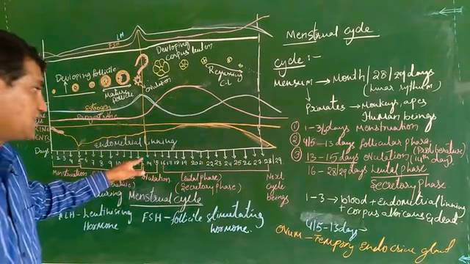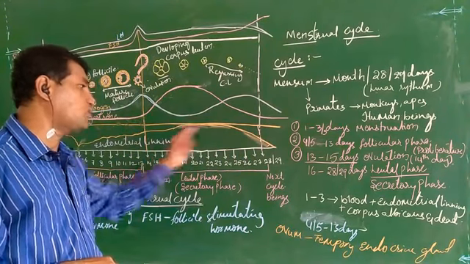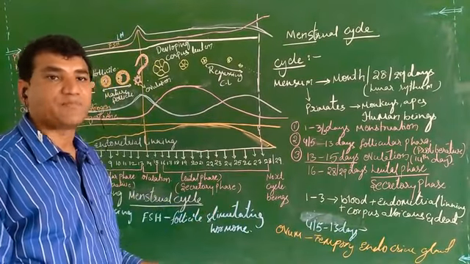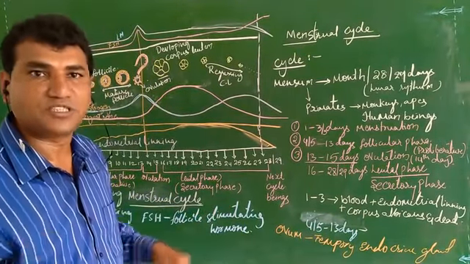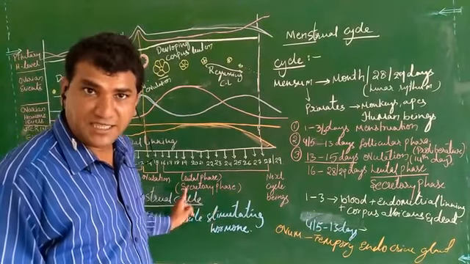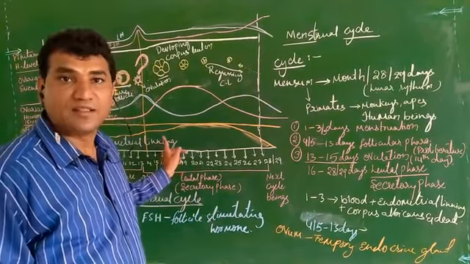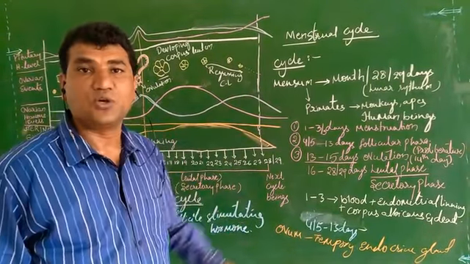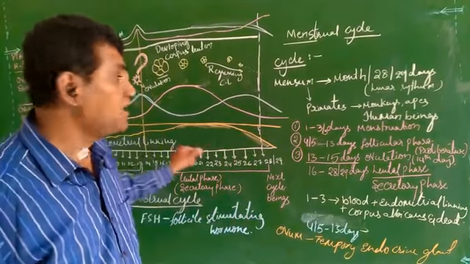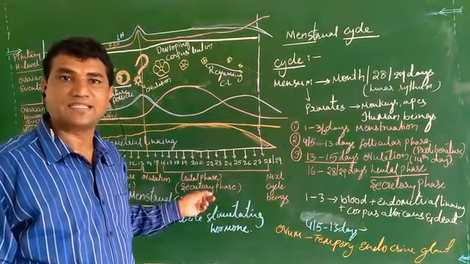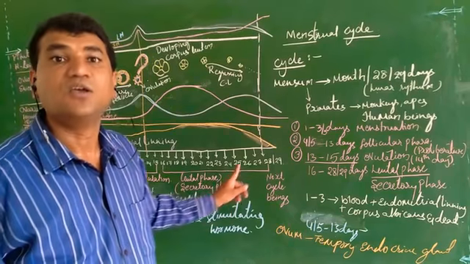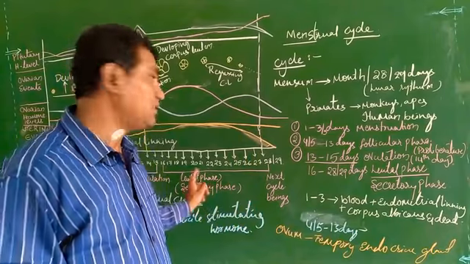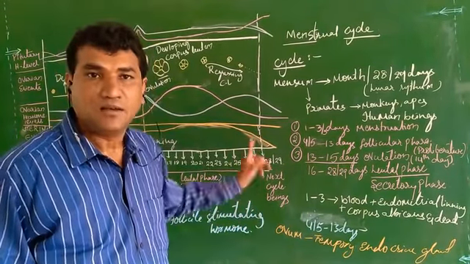And as we are discussing, the 15th day to the 28th day is called the luteal phase. That is, the luteinizing hormone level is maintained, and at this time the secretion occurs and the endometrial lining attains its maximum level, so it is also called the secretory phase. The endometrium increases to its maximum size in order to make the fertilized ovum implant suitably.